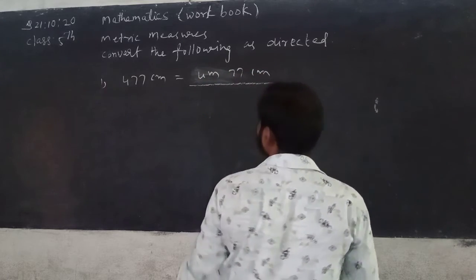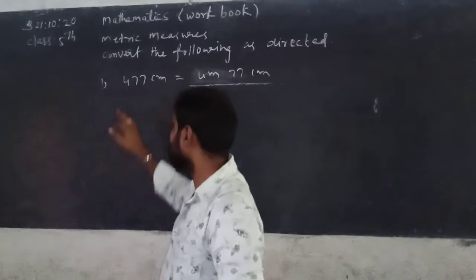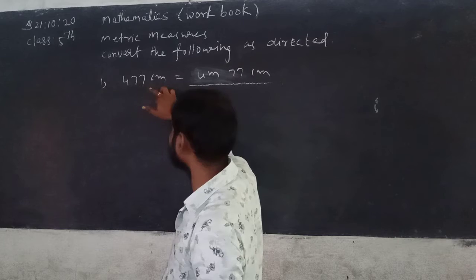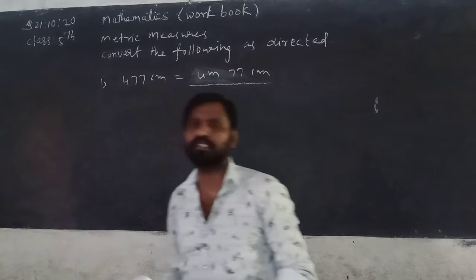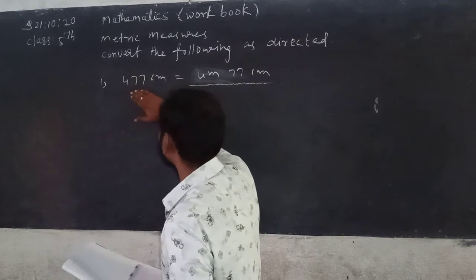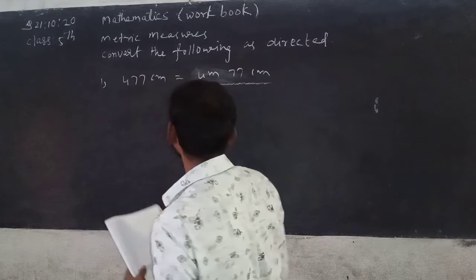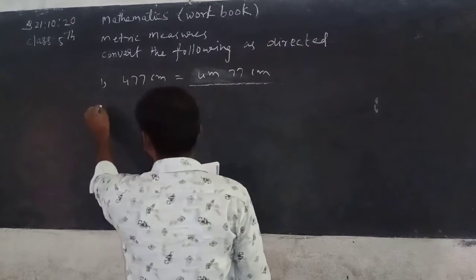See, in the given number from right to left side, first two digits go to centimeters, the remaining digit goes to meter. See here, 4 meter 77 centimeter.